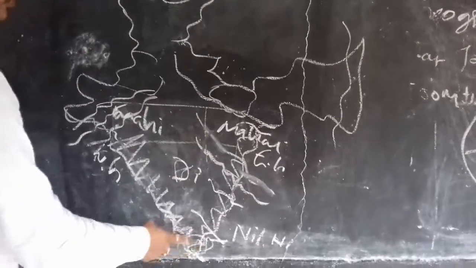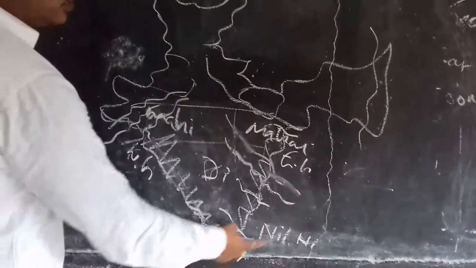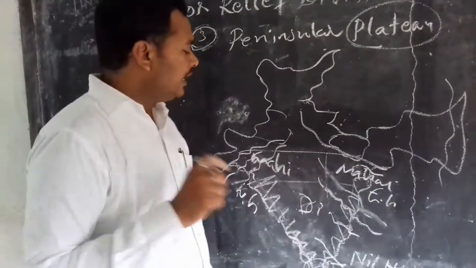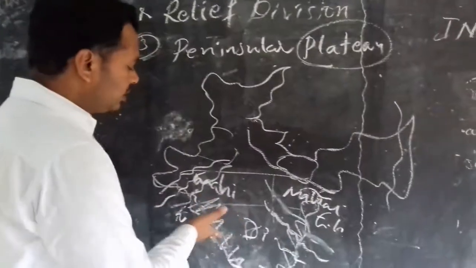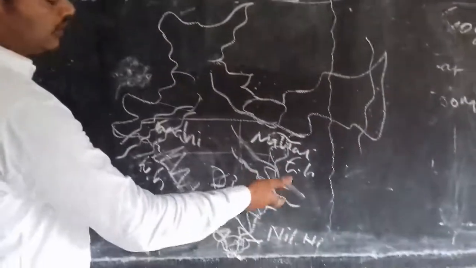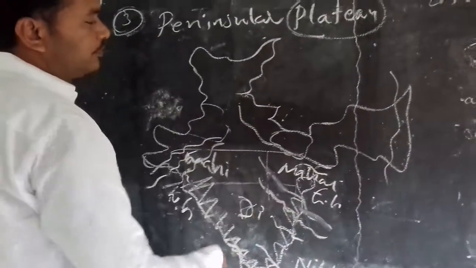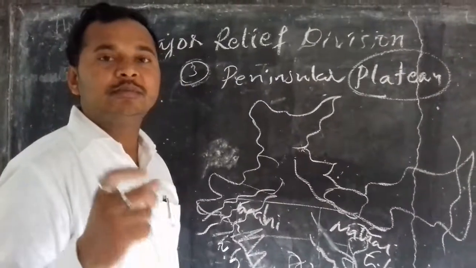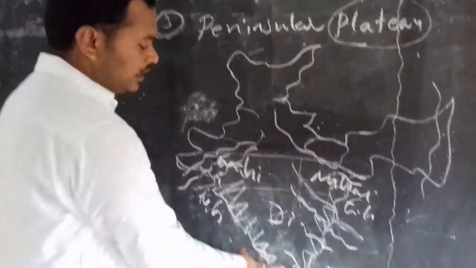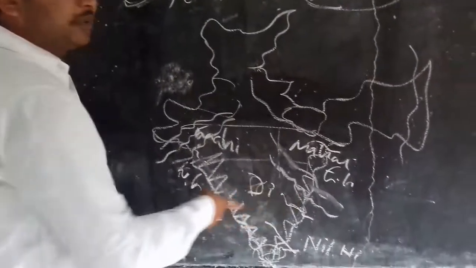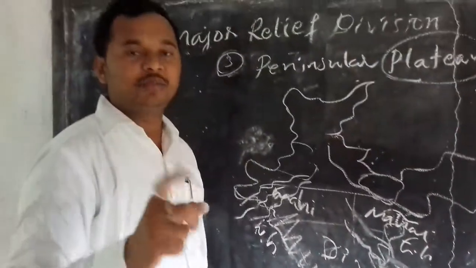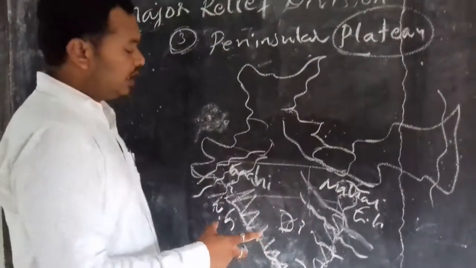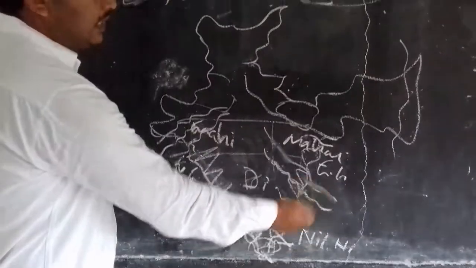The meeting point of these two ranges is known as the Nilgiri Hills. The highest point in the Nilgiri Hills is called Dodda Betta. Under this, so many things are there. See here, the highest peaks in this area. For example, here Aramakonda is there, and here Anaimudi, one of the mountain areas in the Annamalai Hills in Kerala, is the highest peak. In Andhra Pradesh, Aramakonda is the highest peak in the eastern mountains. So these are the highest peaks in the western, southern and eastern regions.